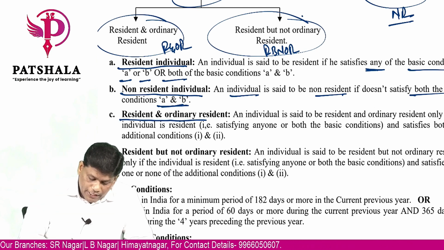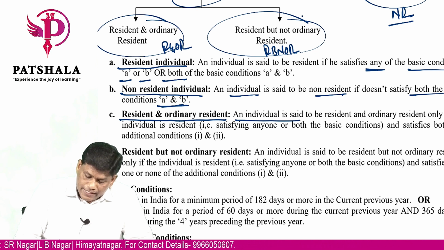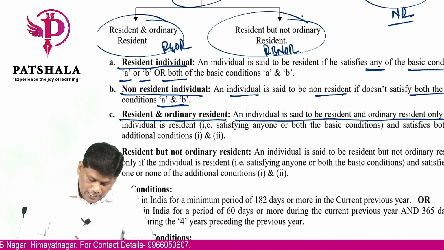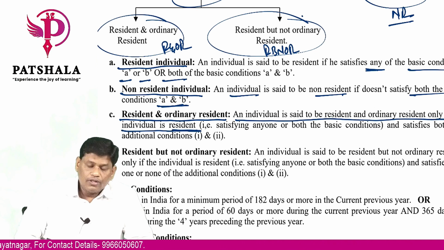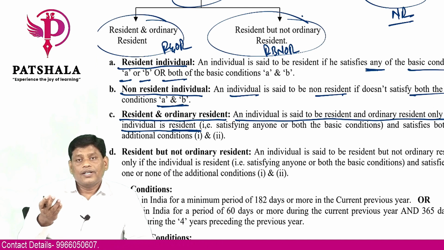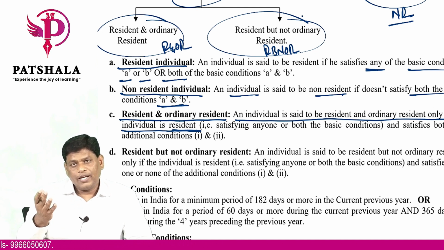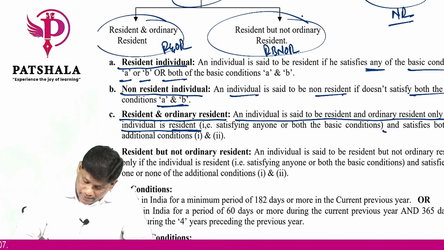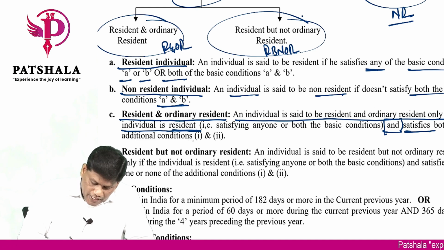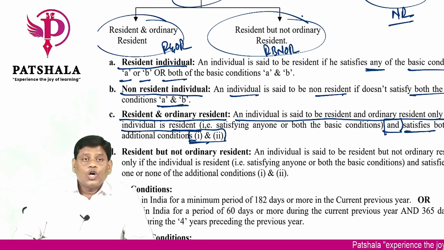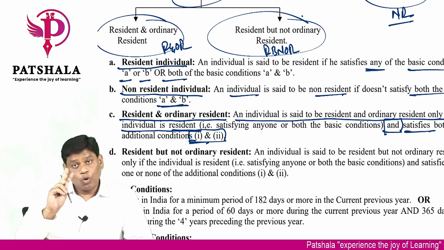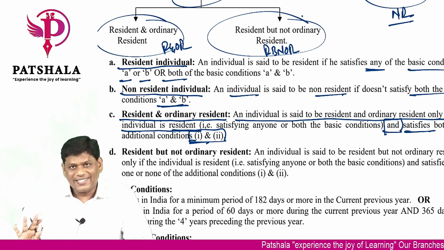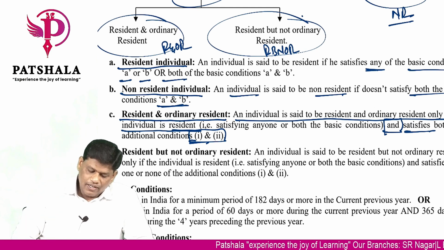Resident and ordinary resident. An individual is said to be resident and ordinary resident only if the individual is resident first. So how a person will become resident? He has to satisfy either A or B or both, and satisfies both the additional conditions 1 and 2 at a time. Both the additional conditions 1 and 2 at a time he has satisfied. Then he will become resident and ordinary resident.